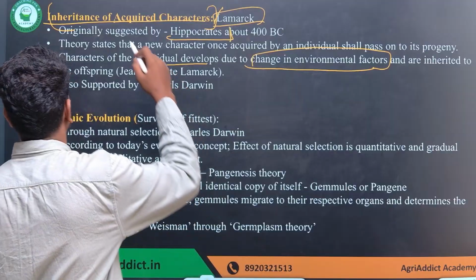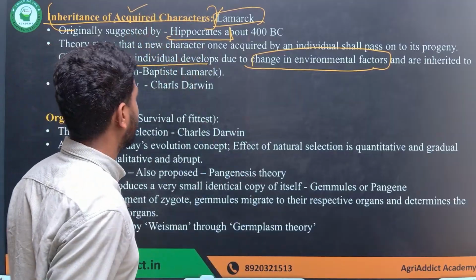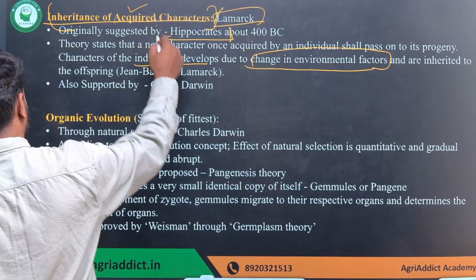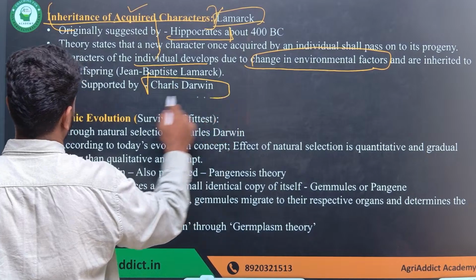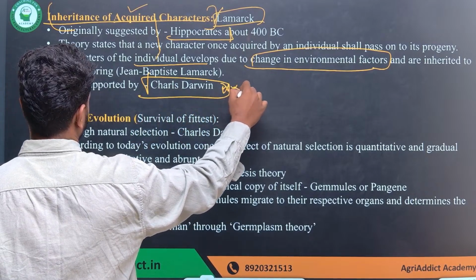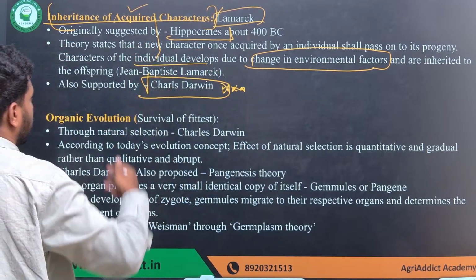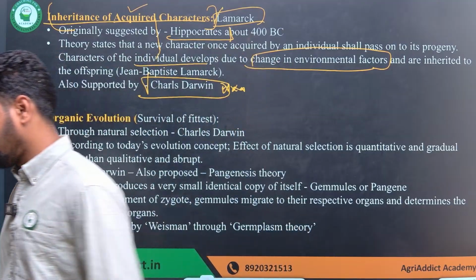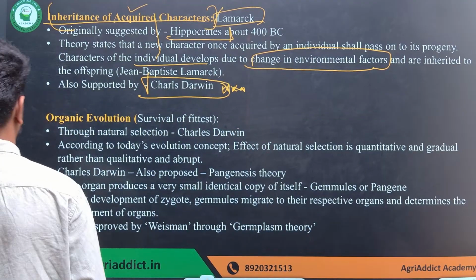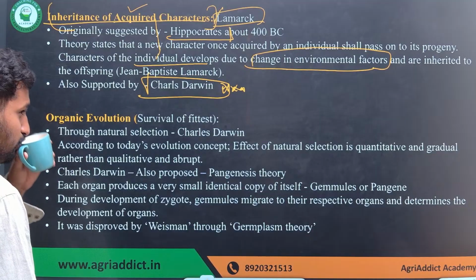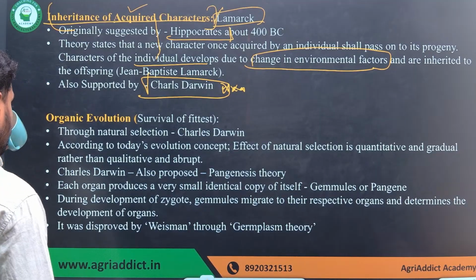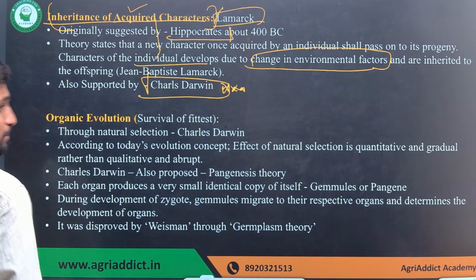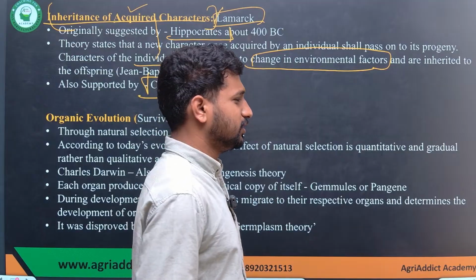That's what is told by the inheritance of acquired characters, and this phenomenon was also supported by Charles Darwin. But is it true? Is the theory of acquired inheritance true? No. Just remember this.